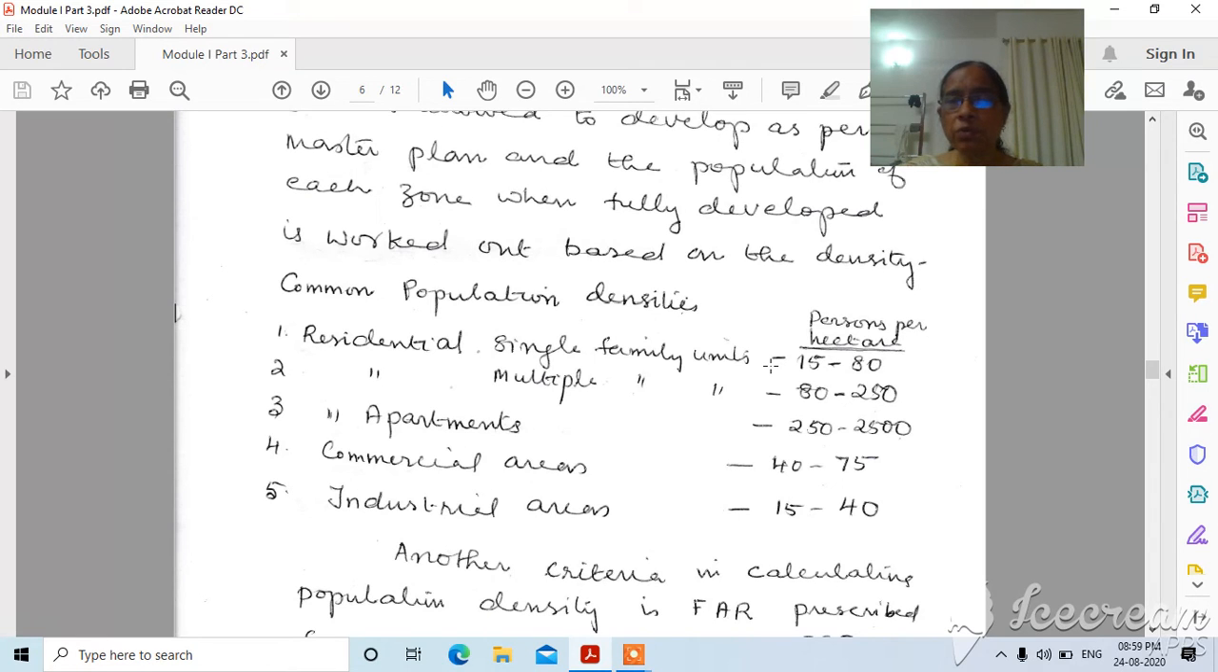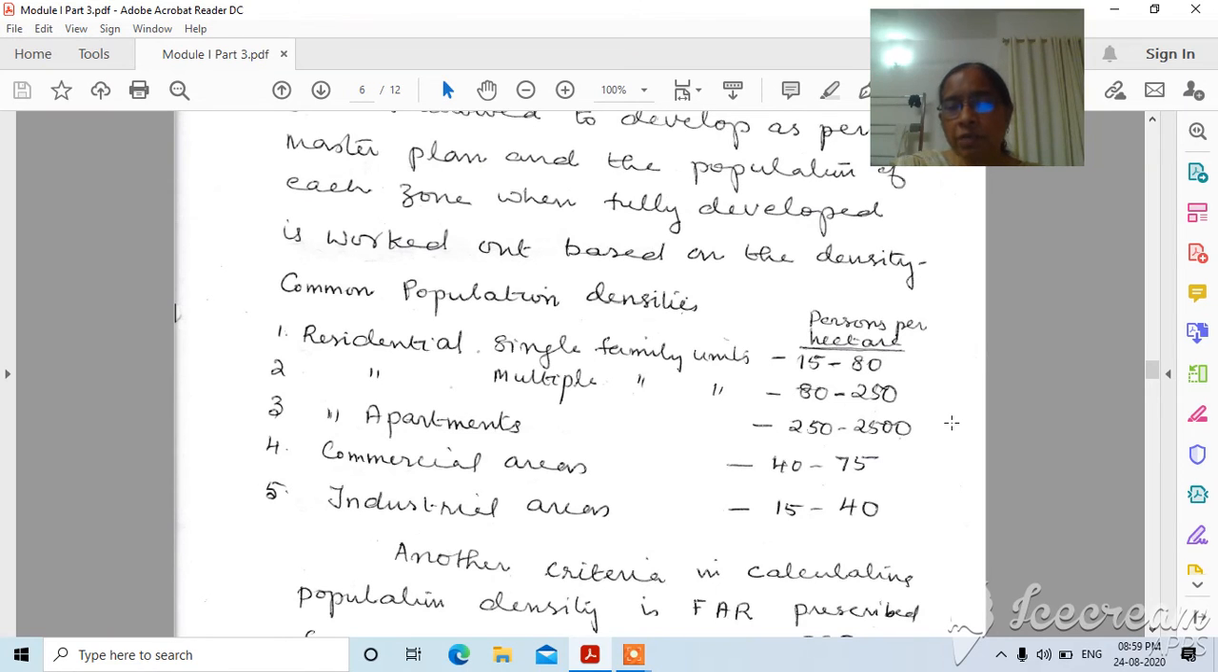So if you know the different zones, and if the town planning department has already divided the zones into these type of categories, then you have to calculate, or you have to provide the maximum population in each zone, and then you have to calculate what would be the future population when we allow the maximum density of population in each zone. That is the zoning method.